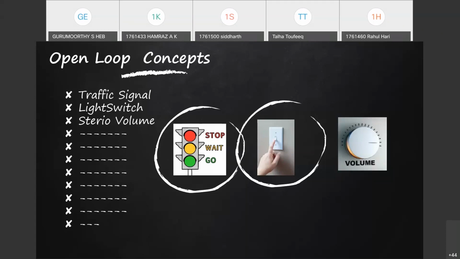Similarly, a stereo volume or maybe a switch. These are all some of the examples of the open loop control system. There is a specific output for a given input. The system is not going to do any correction by sensing the environment. I was telling you to name some of such open loop systems that you have seen or that you will see in day-to-day life.